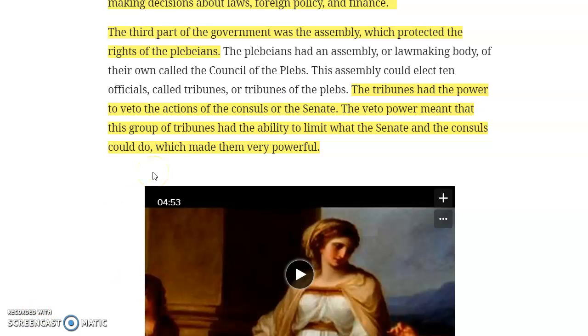So it's similar to our government in that there are people in charge and no one holds all of the power, and we elect our officials. It's the same there, except at that time it was mainly the upper class that had that power.